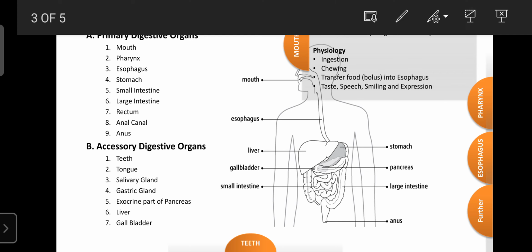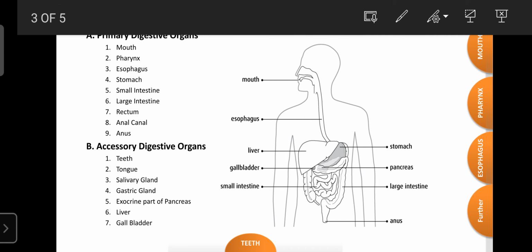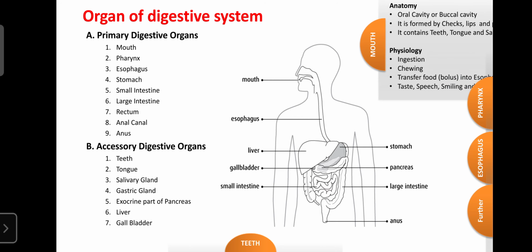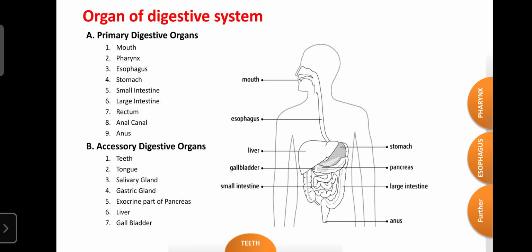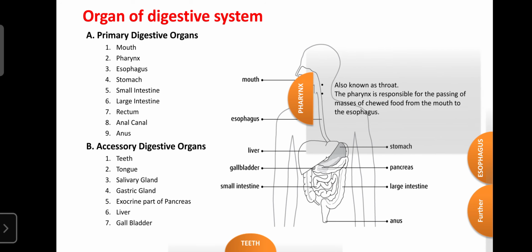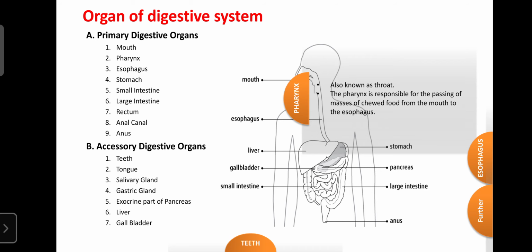So next one is the pharynx, also known as the throat. It is an organ present in both the digestive and the respiratory systems. The pharynx in the digestive system is responsible for the passage of food masses from the oral cavity into the esophagus.